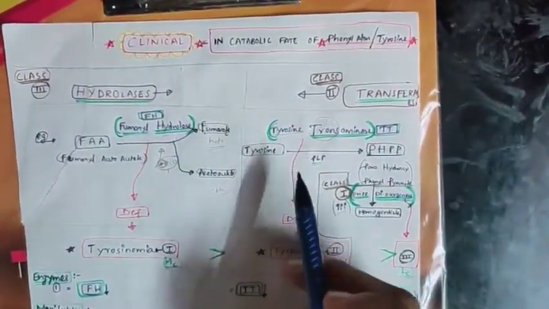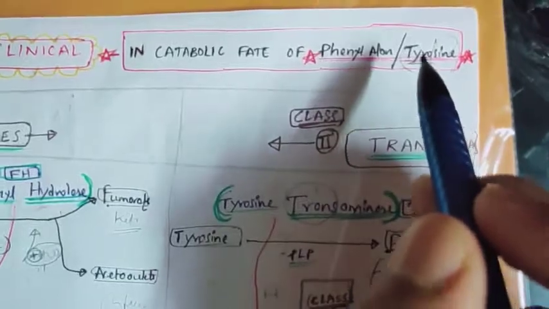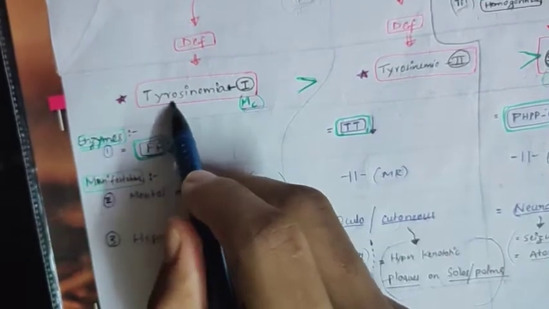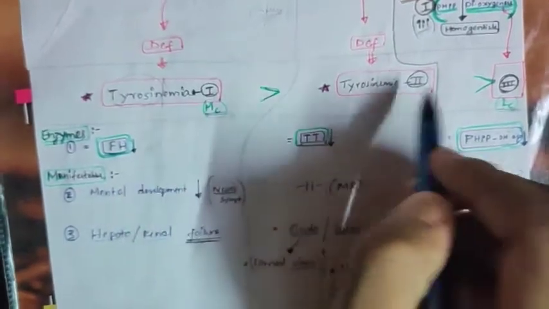Clinical. Okay, just now I told you in the last few minutes of the video, this is in the catabolic phase of tyrosine, remember. Okay, in the catabolic phase of tyrosine we are discussing all these clinical points. Tyrosine, in the name itself you have tyrosine. So the disease names also, see, tyrosine. Okay, tyrosine 1 2 3 I just now told you. Class 3 2 1, 1 2 3, you can remember simply, like reverse order.